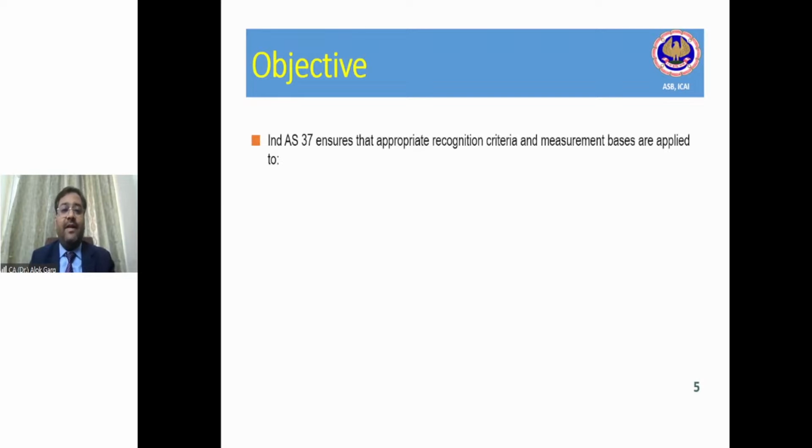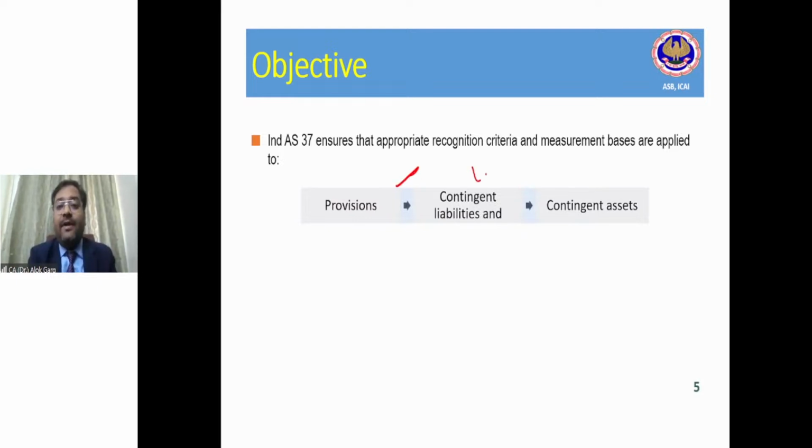Coming to the objective, friends, Ind AS 37 ensures that appropriate recognition criteria and measurement basis are applied to provisions, contingent liability, and contingent asset, right? Why is the word appropriate used in recognition criteria? You have not seen this word appropriate in other standards where recognition criteria was there.